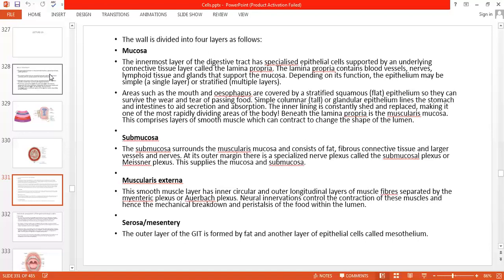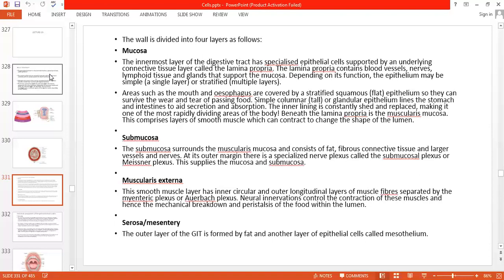Then muscularis externa. This smooth muscle layer has an inner circular and outer longitudinal layer of muscle fibers separated by the mesenteric plexus, or we call it Auerbach plexus. Neural innervation controls the contraction of the muscles. These nerves control the contraction.